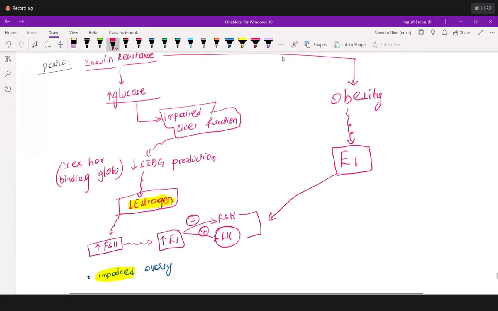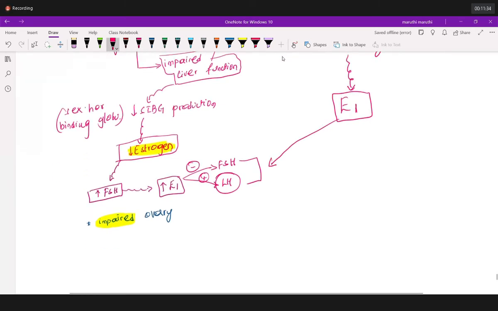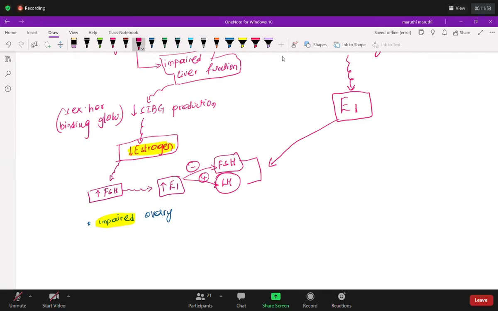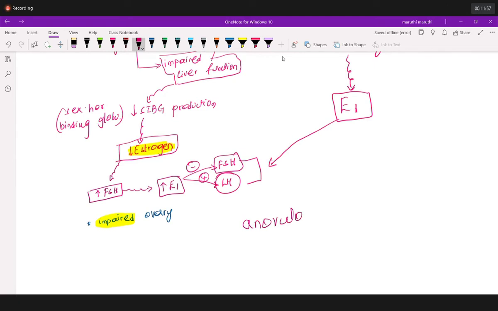Okay, now with a high quantity of LH, what is going to happen? Basically, the problem will become like this. FSH goes down. Once FSH goes down, do you have ovulation or anovulation? Anovulation. Why anovulation?